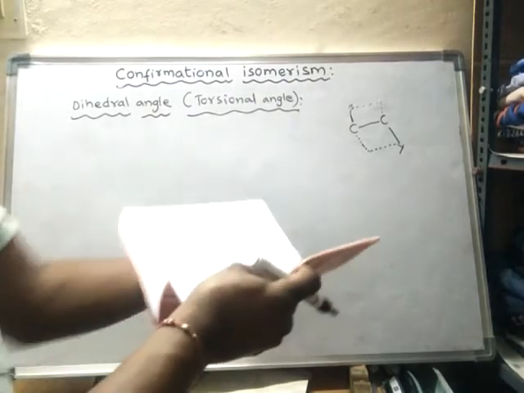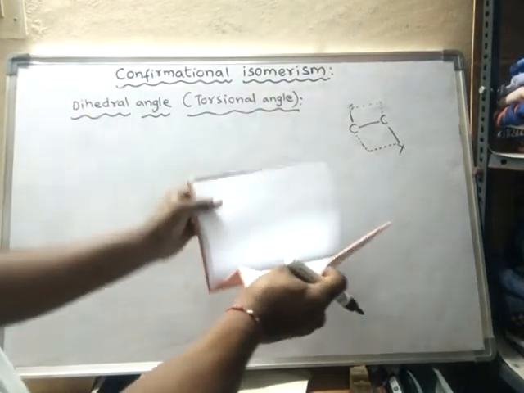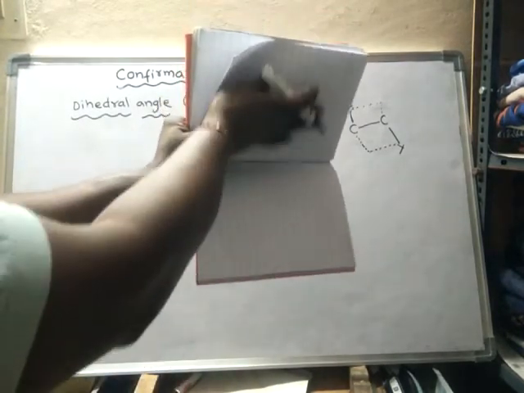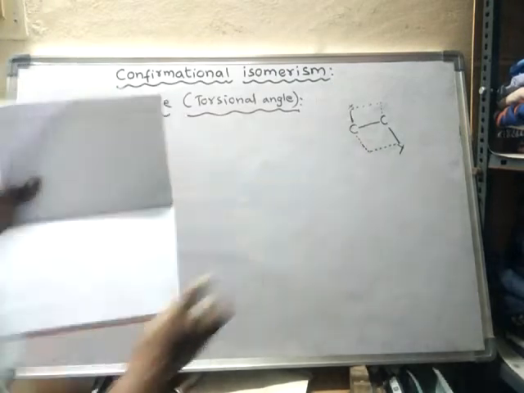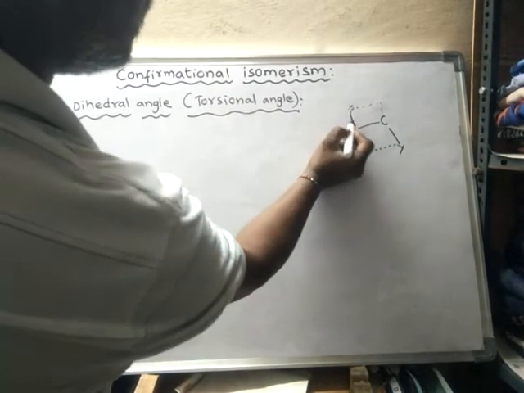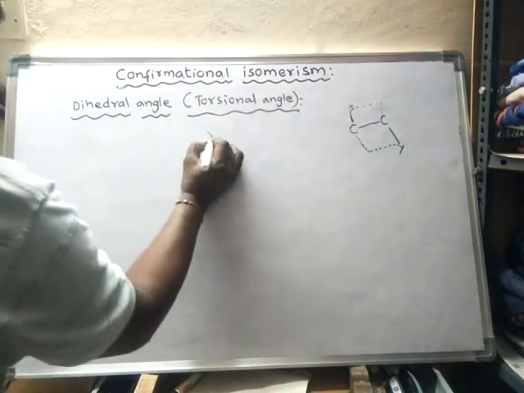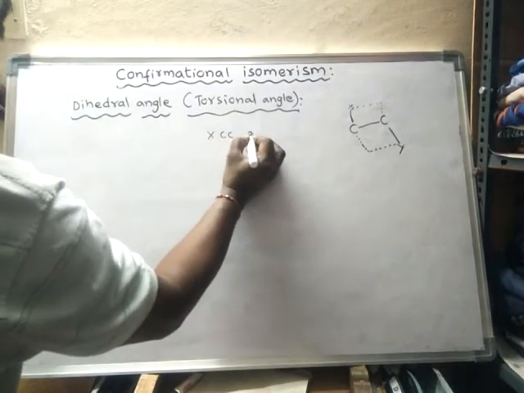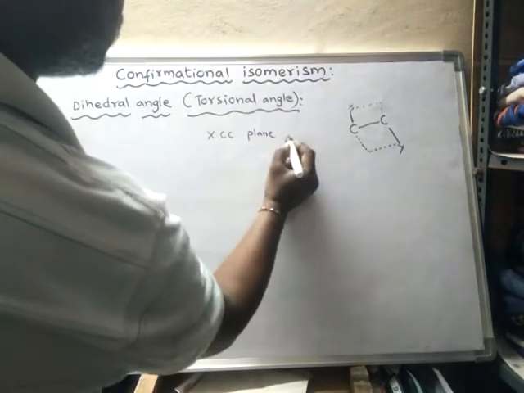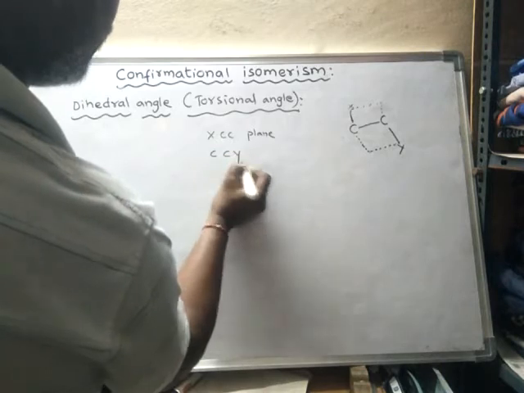When a book is opened, it appears like this. It has two planes, this is one plane and this is another plane. One plane is said to be the XCC plane, and another plane is the CCY plane.